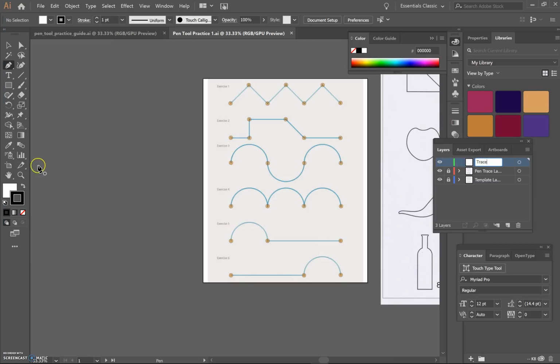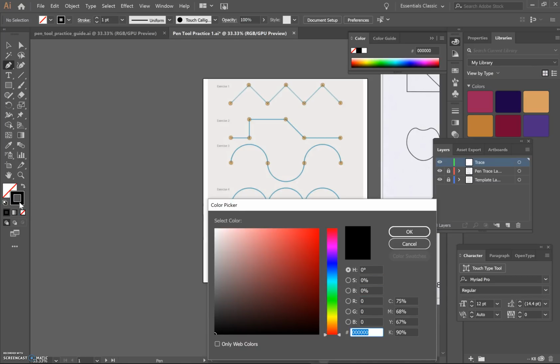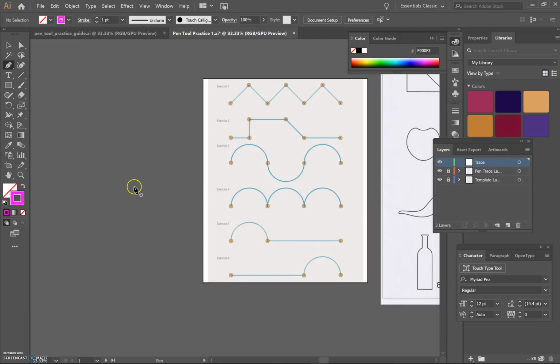Okay, and then there's two parts to each segment here. There's the fill, which means what do you want to fill the color with. So I'm going to click on fill and say none. So there's a red line through that. And then I'm going to double click on the stroke, which is the outline. And I'm going to pick a bright color that really stands out as I trace. So I'm going with a pink. I'm going to up my stroke points to, let's say, 3, as it was on 1.